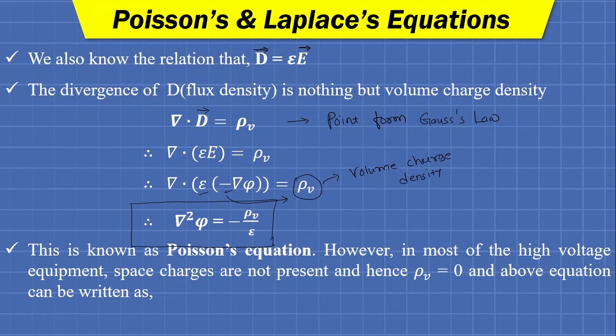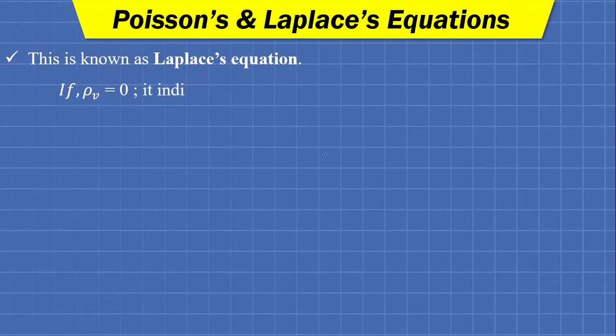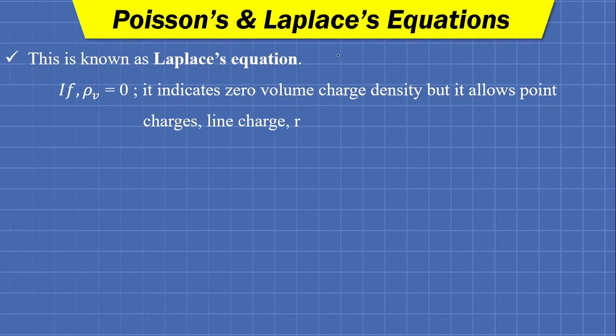So if the volume charge density rho v is equal to 0, then Poisson's equation is modified into the form del square V equals 0, and this equation, del square V equals 0, is known as Laplace's equation. So in Poisson's equation we put rho v equal to 0; actually we are not putting it, but in the case of insulators, rho v itself becomes 0.